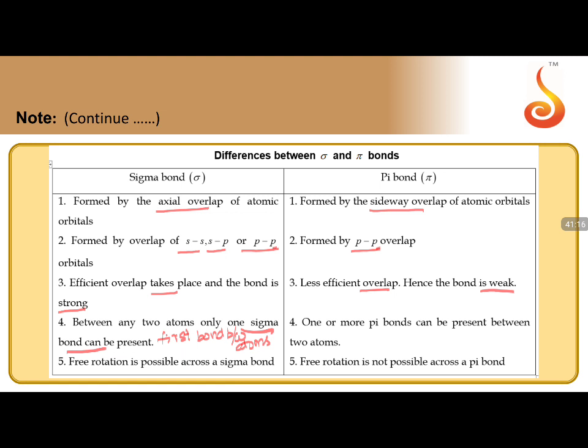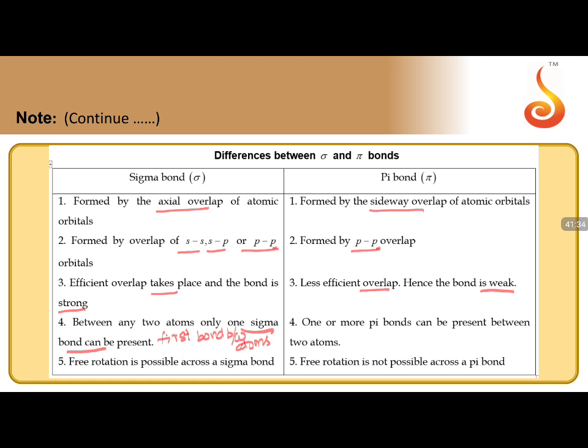Once the sigma bond is formed, the internuclear axis is decided, so corresponding to that, the pi bond can be formed. If the px overlap is sigma, now y-axis and z-axis can come because two axes are still available for overlapping. So these are the two leftover bonds.